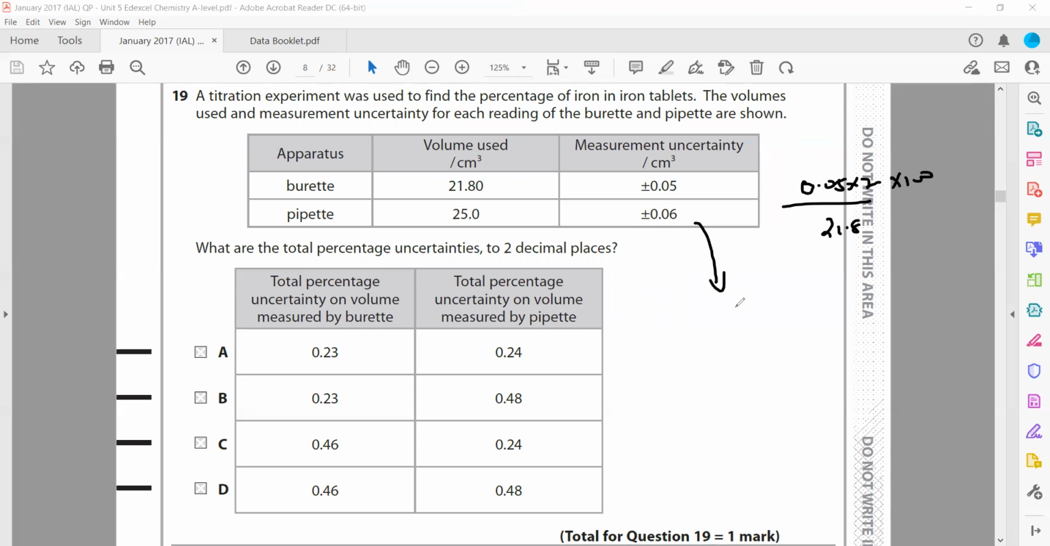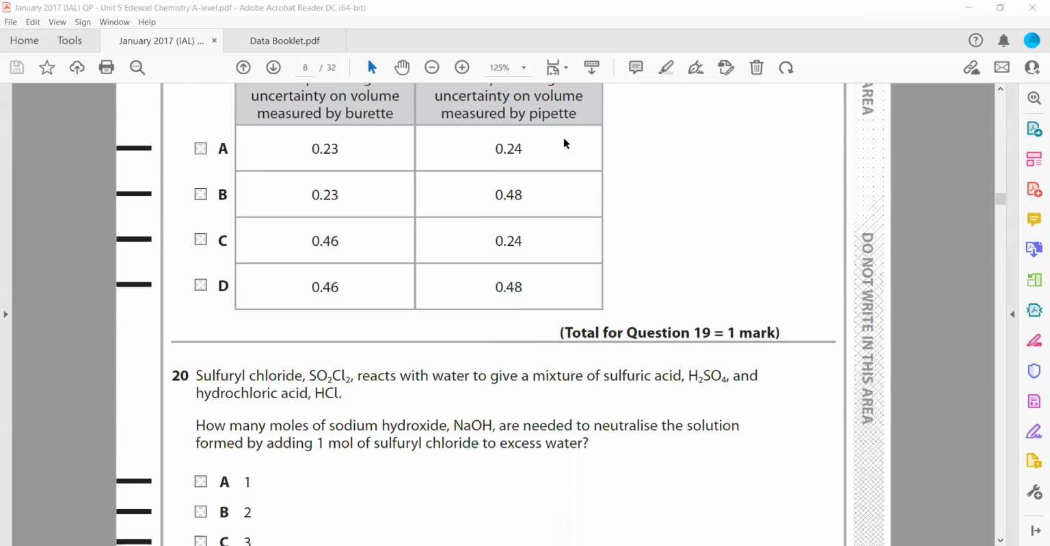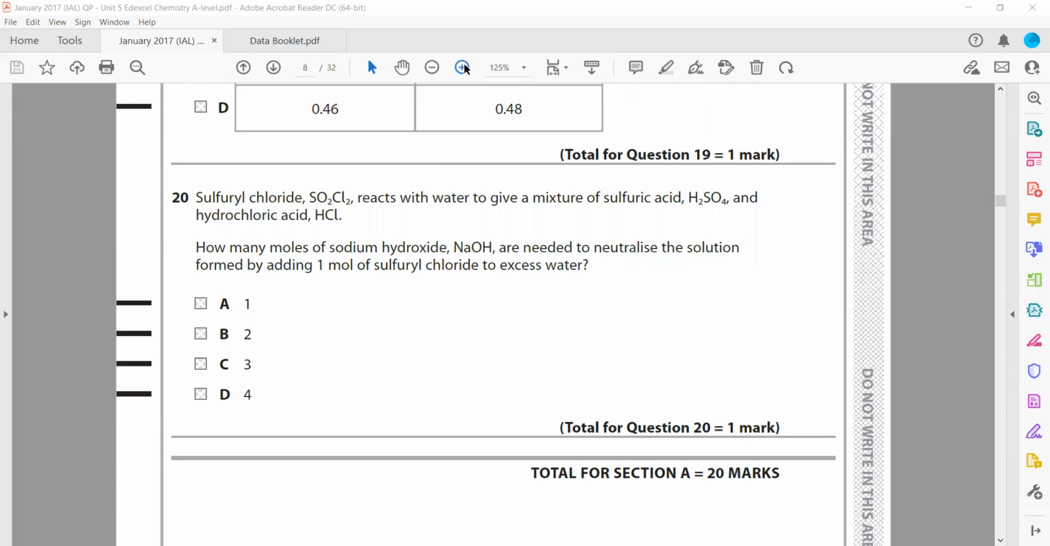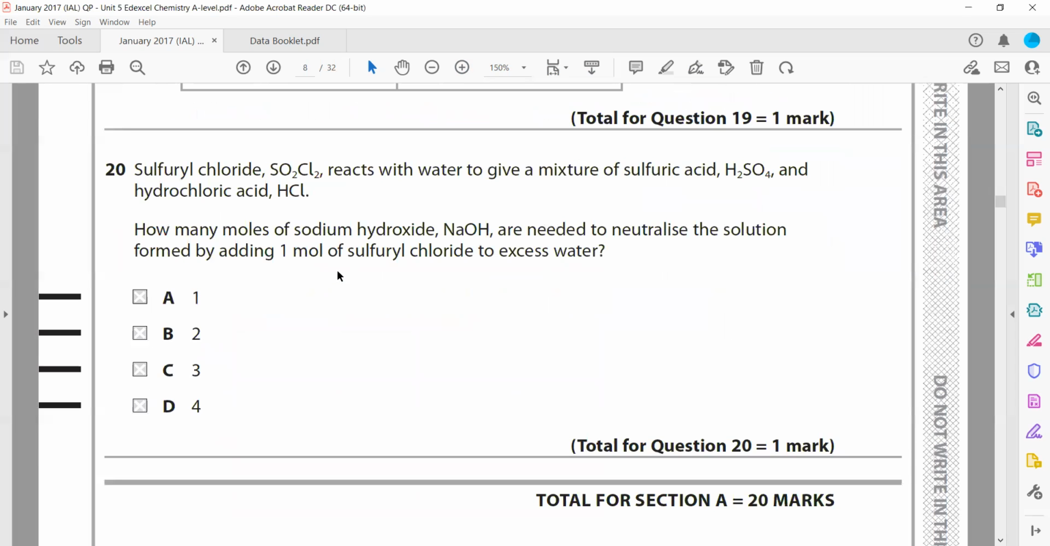But for a pipette, you only use the fixed volume, we just fill up and read the volume one time, so it's not multiplied by 2. So when we substitute, C will be the right answer. The burette is used twice to measure the volume, so that's why its uncertainty will always be multiplied by 2. Then sulfuryl